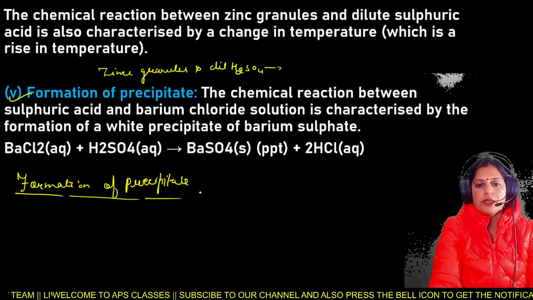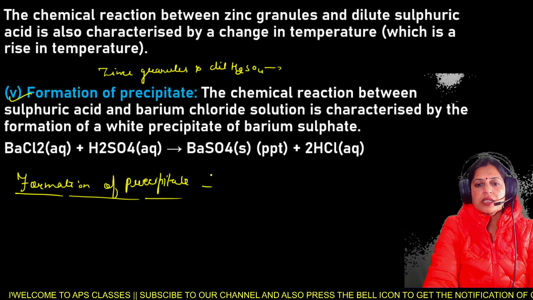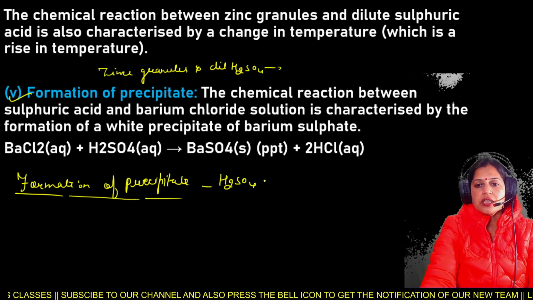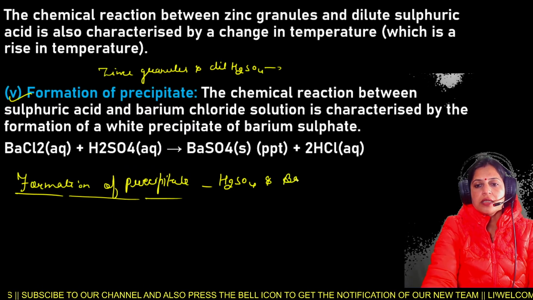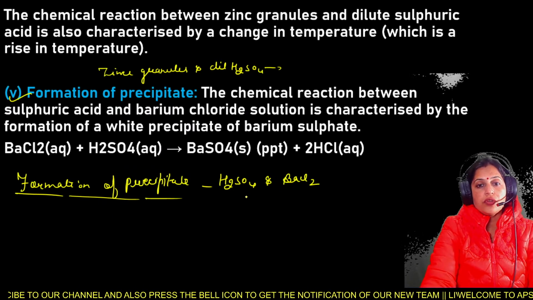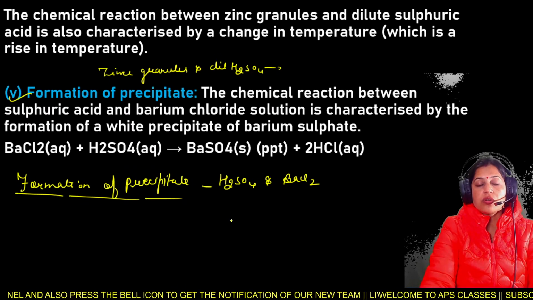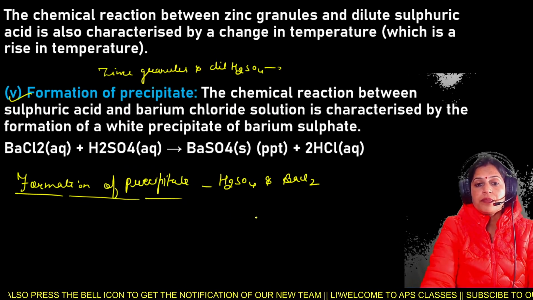Formation of precipitate. The chemical reaction between the sulfuric acid and barium chloride. The reaction between the sulfuric acid and the barium chloride solution is characterized by the formation of white precipitate of the barium sulfate.